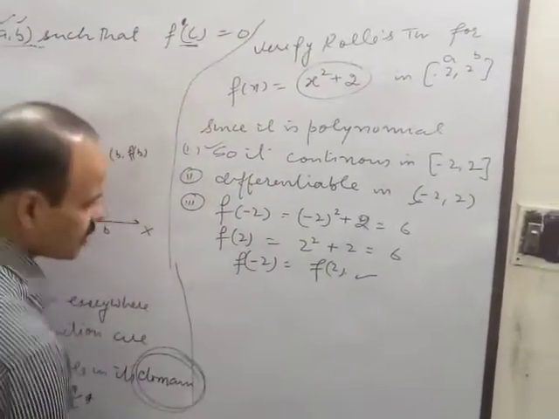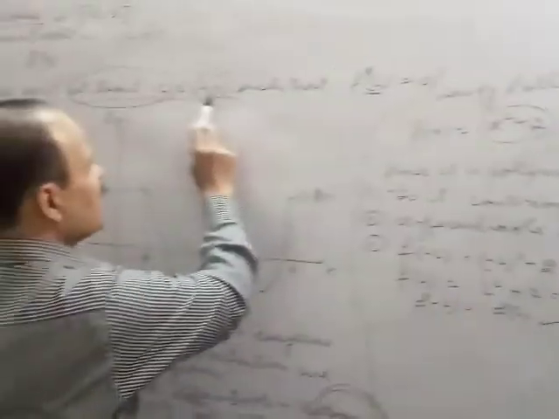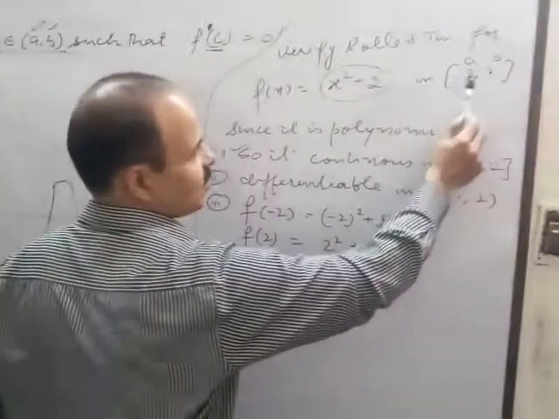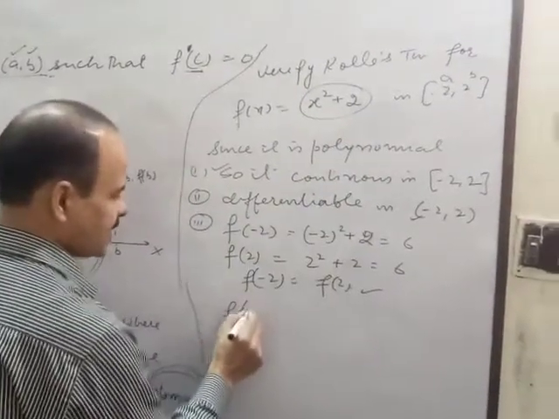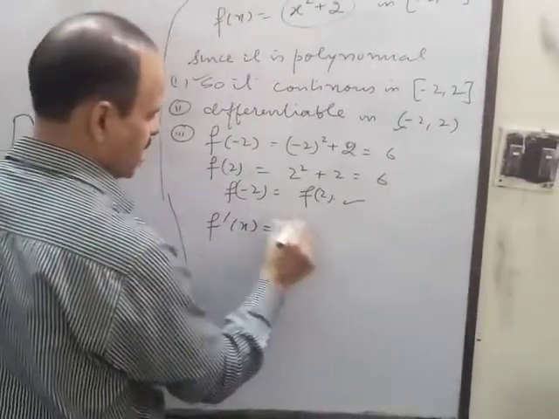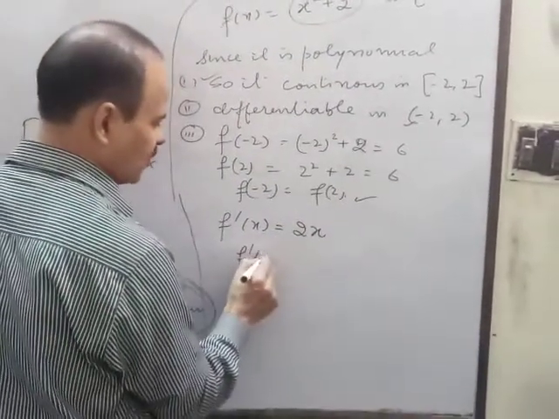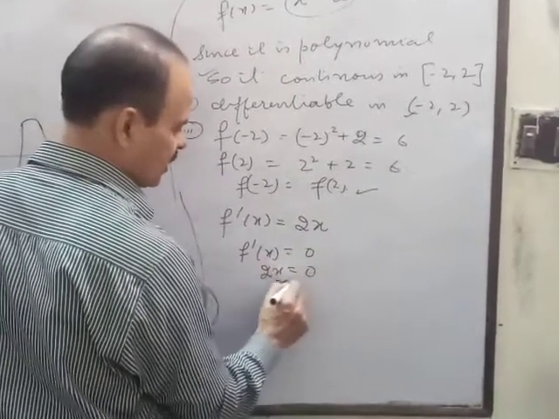So you will get a value of c between a and b, where the differentiation will be 0. Just find f'(x). f'(x) is 2x, and keep f'(x) equal to 0. 2x = 0, so x = 0.